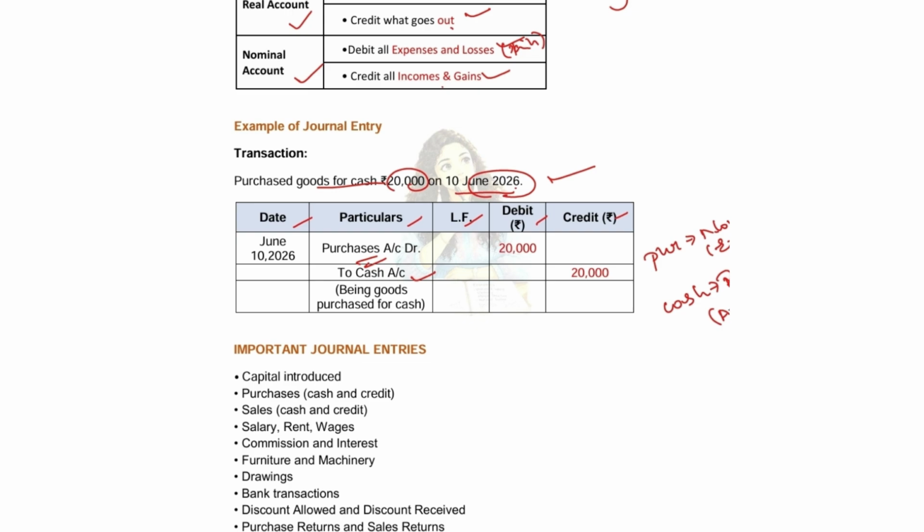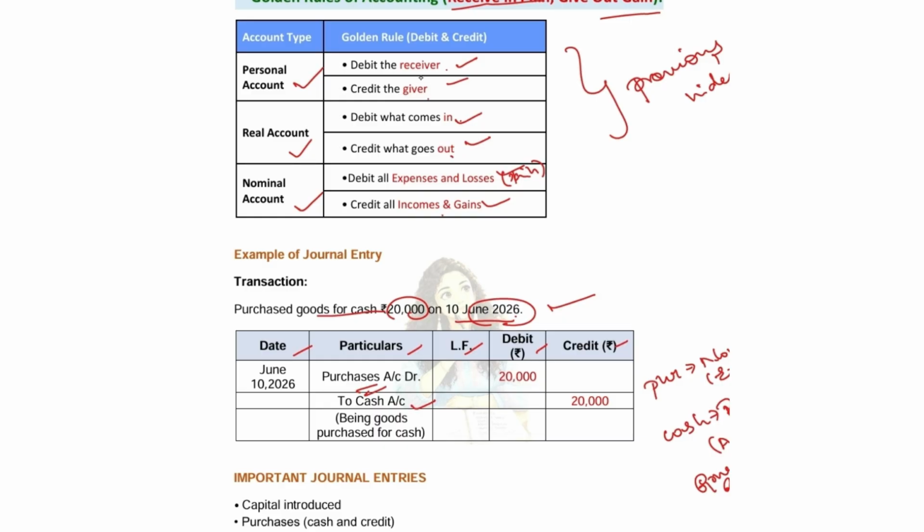Here what has happened to the cash? The cash has gone out. Just link this with the golden rules. What is nominal account expense? This is a debit.